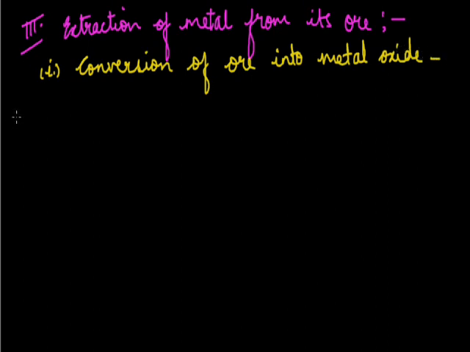Now the production of metal from concentrated ore mainly involves the process of reduction. This can be done by two methods. It can be done by roasting or calcination. By these methods we'll convert the ore into its oxide. So first we'll take roasting. This process involves the heating of the concentrated ore strongly in the presence of excess of oxygen. So we'll heat the ore in the presence of oxygen, and the oxygen should be in large amount.